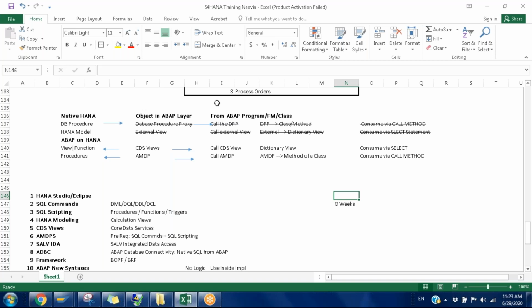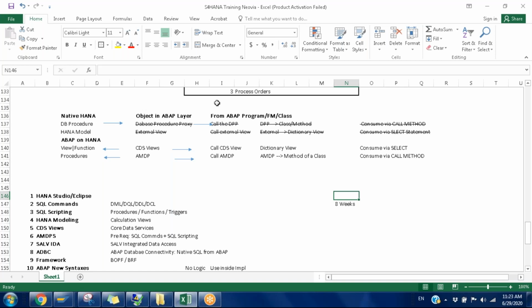When considering the performance of a particular program, it will not consider whether it's ABAP logic, native ABAP, native HANA or an ABAP HANA object. It will take the complete program performance and divide it piecewise: this piece is taking this long, that piece is taking a long time. So we need to analyze further on that particular piece.